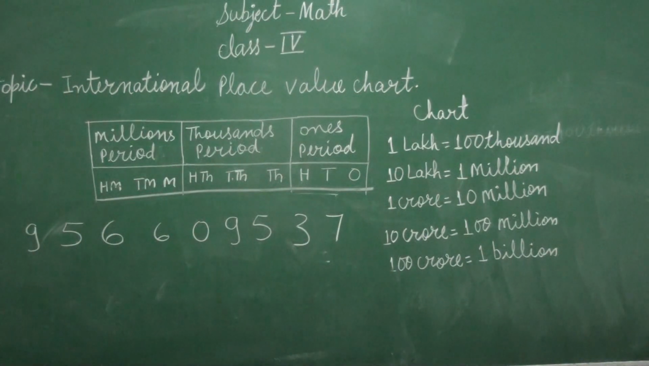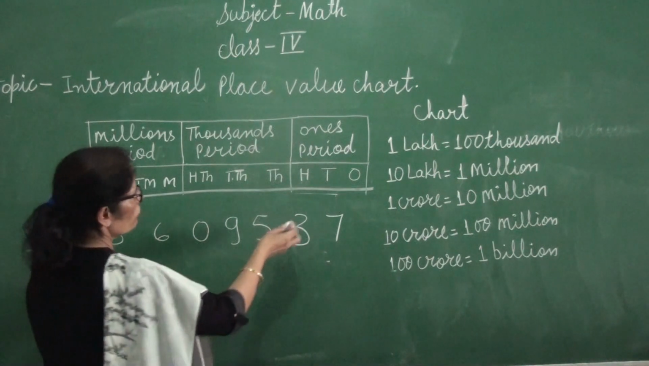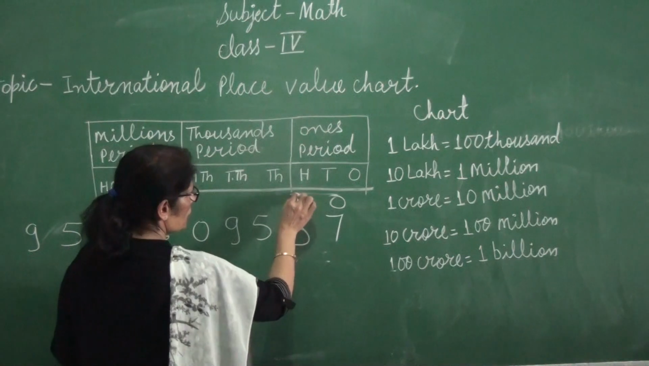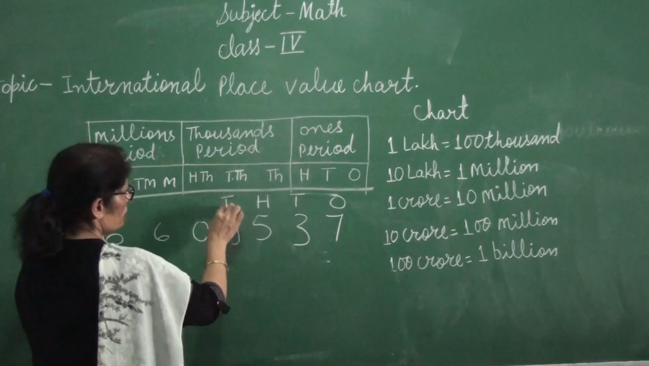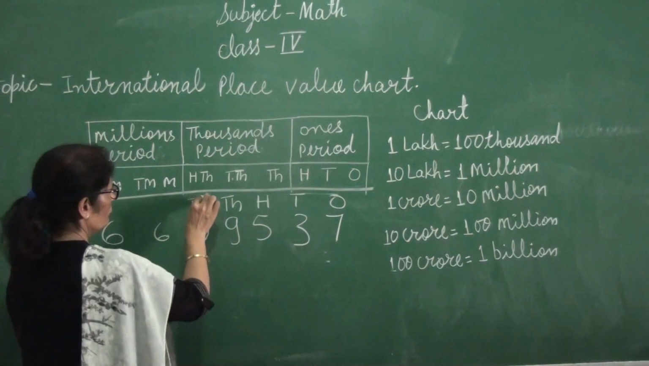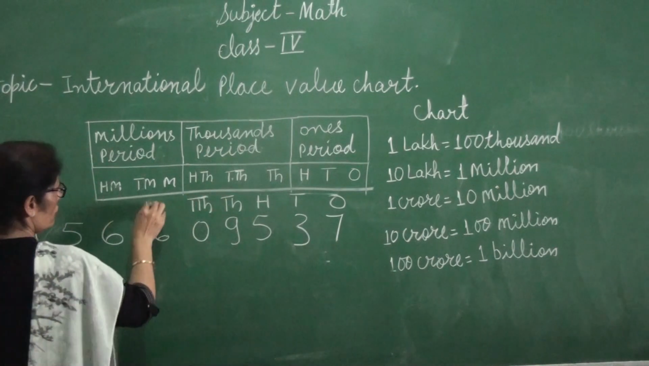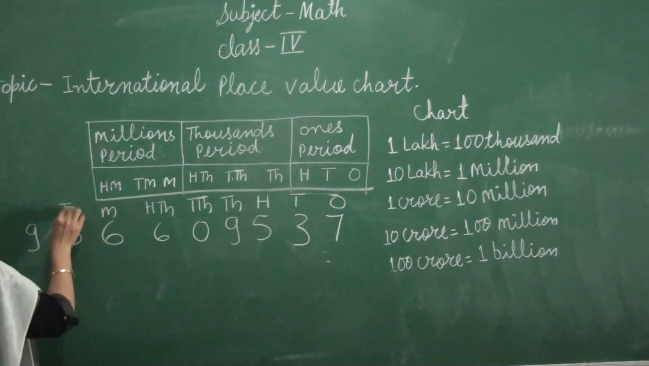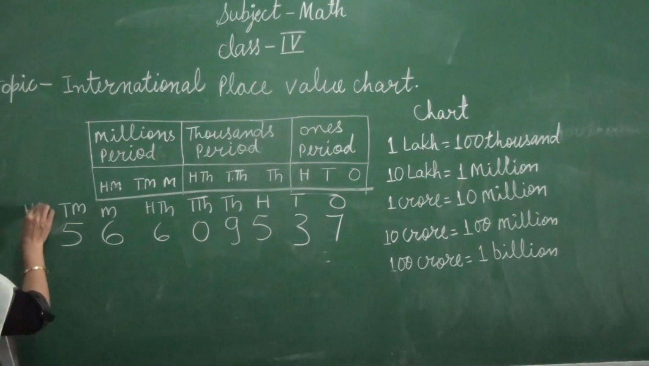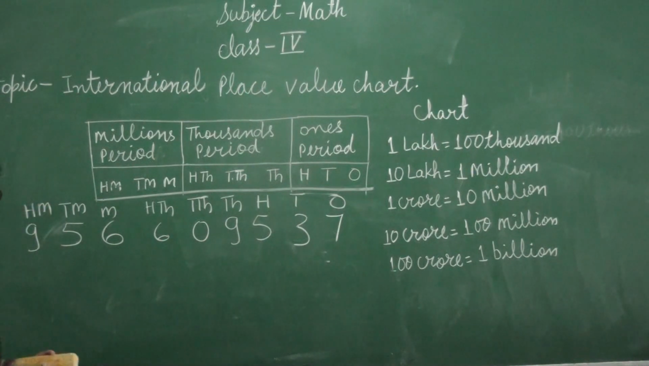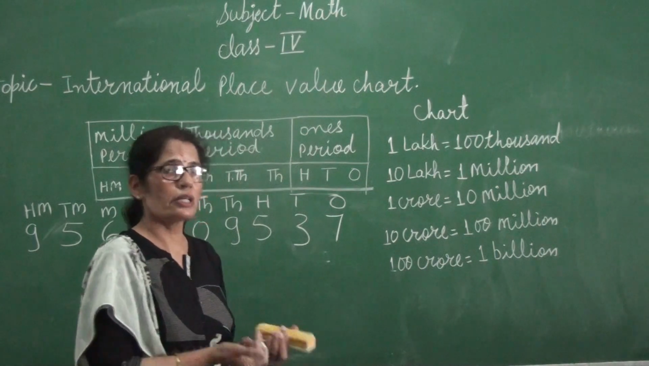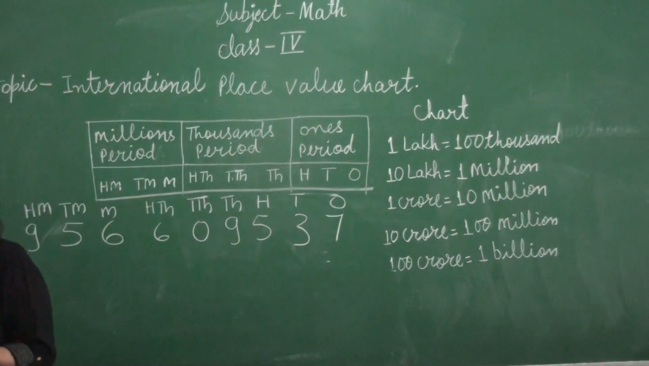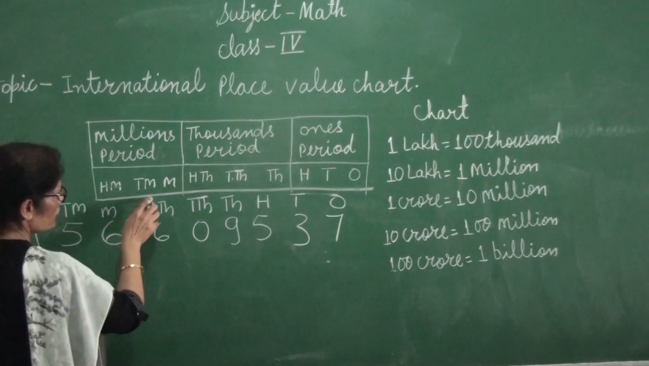We have to read this number according to the international place value chart. What do we do first? We do placing on the top of every number: ones, tens, hundreds, thousands, ten thousands, hundred thousands, million, ten million and hundred million. Without placing, it will be difficult to read the number. It will be easy for you if you do placing first on every number. You can read the number easily.